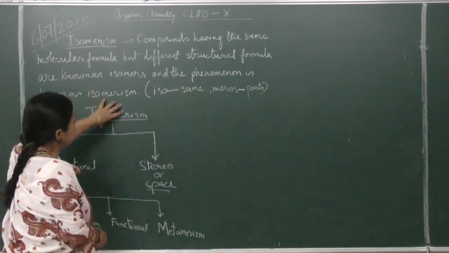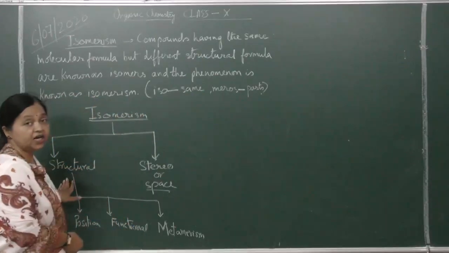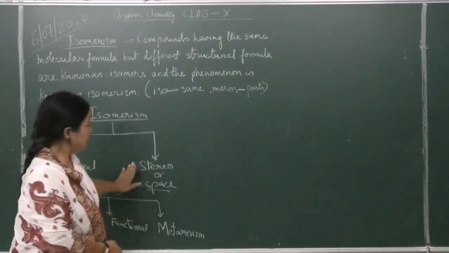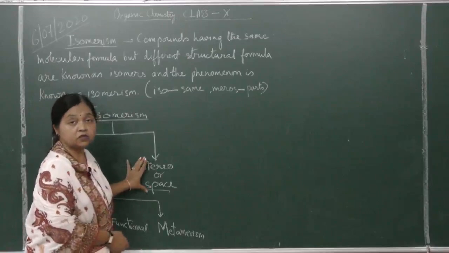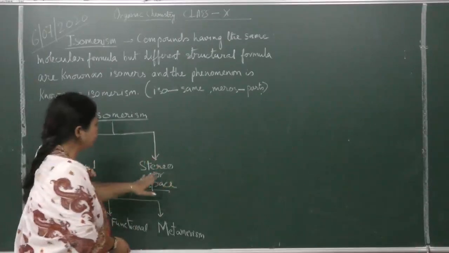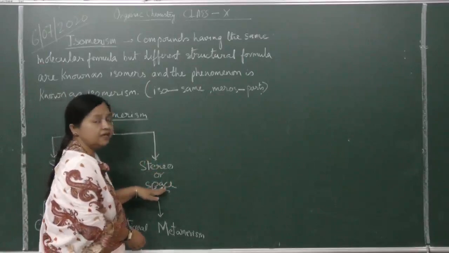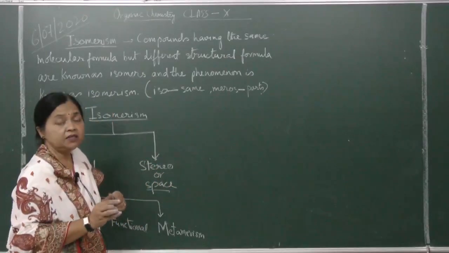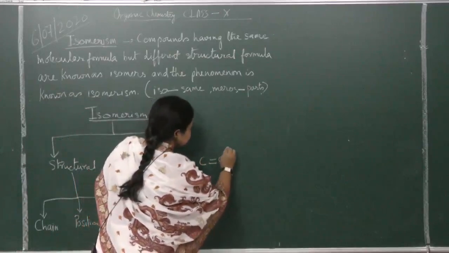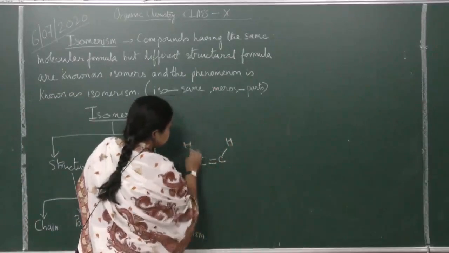Now isomerism is again classified as structural isomerism and stereoisomerism or space isomerism. This is not for you, you will be studying this in 11 and 12. Just a little, I'll tell you that space isomerism, as the name says, means, see, for example, this is a compound.